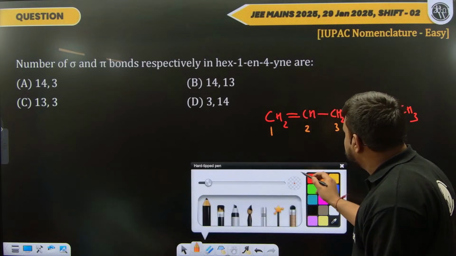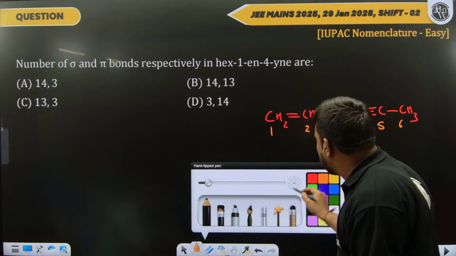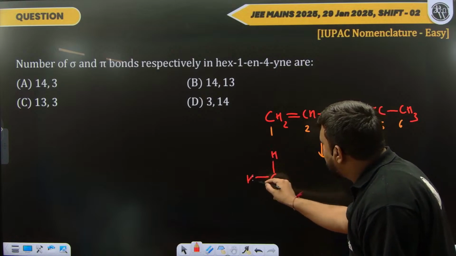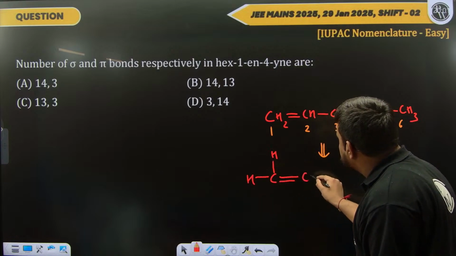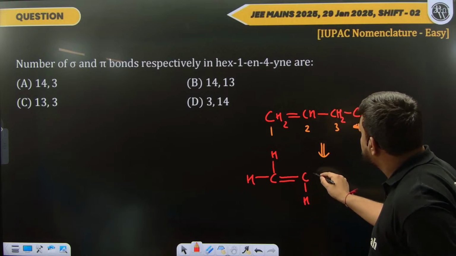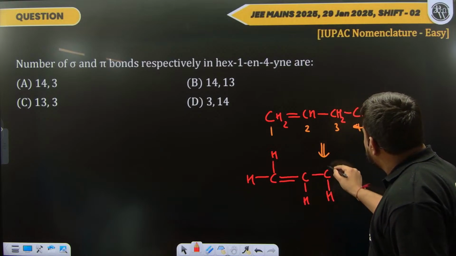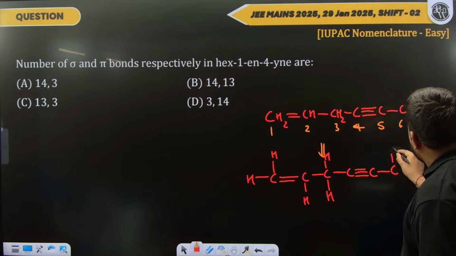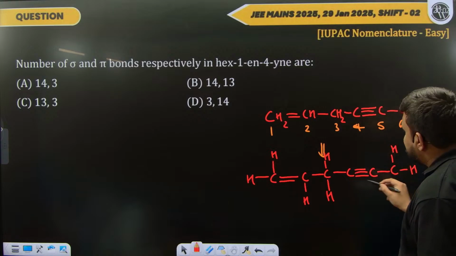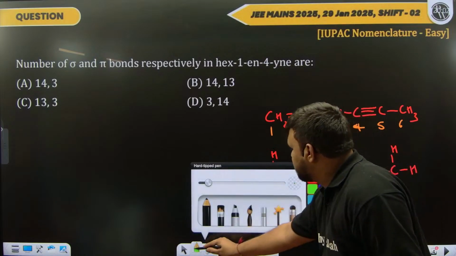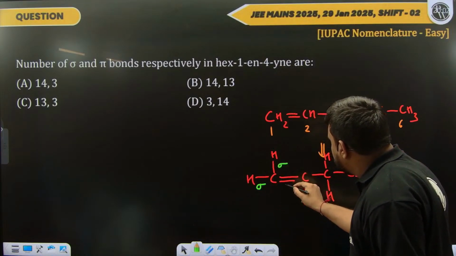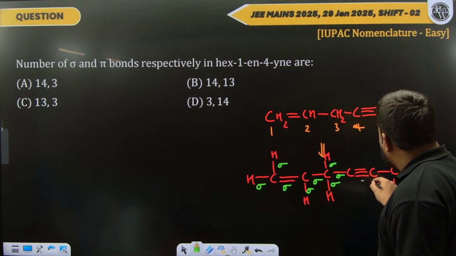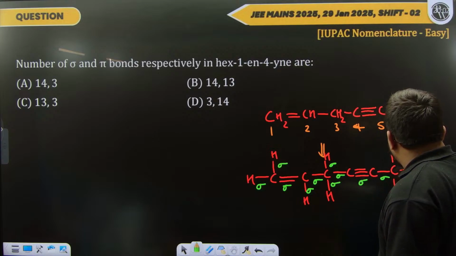So let us open up this structure. What will be the number of sigma bonds and pi bonds? Let us calculate the number of sigma bonds: 1, 2, 3, 4, 5, 6, 7, 8, 9, 10, 11, 12, 13.